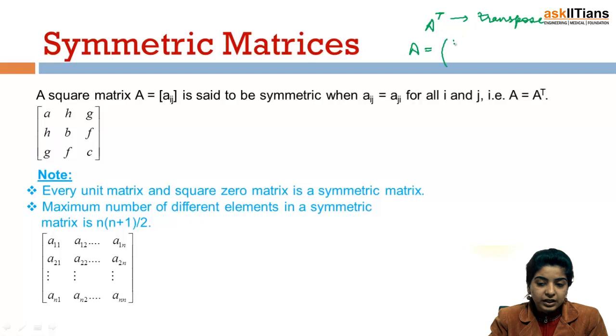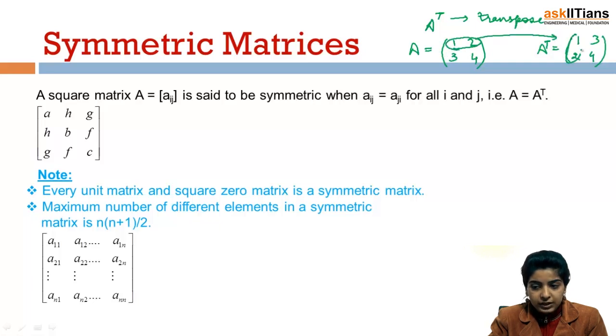See, if I take a matrix A as any 2 cross 2, say 1, 2, 3, 4, then A transpose will be 1, 3, 2, 4. So what exactly have I done? I have just changed the rows of the matrix to the columns and columns become rows. This was my first row, this becomes my first column in A transpose. And this my first column 1, 3 becomes my first row in A transpose. So when you are supposed to write the transpose of a matrix, you just need to change the rows of a matrix to the columns and the columns become rows, right?